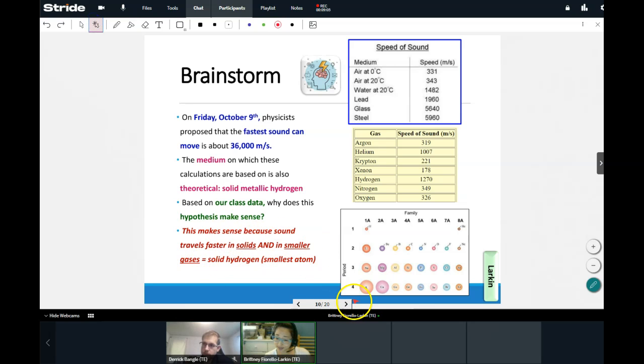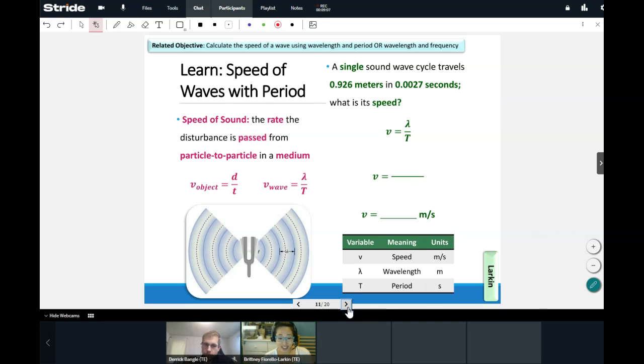So put it together, solid hydrogen is going to be the solid and the smallest. Cool. All right, so let's go ahead and talk about how to calculate speed.